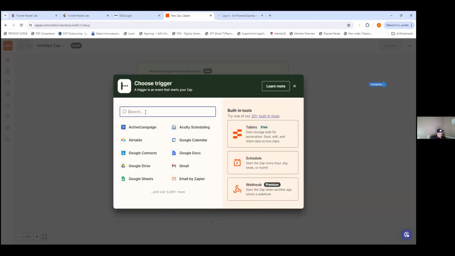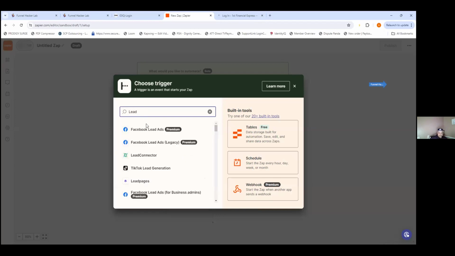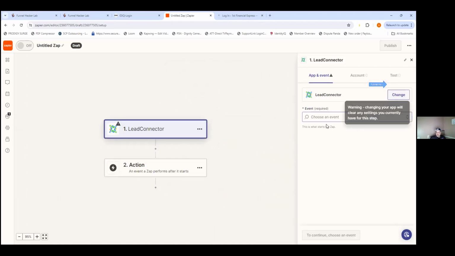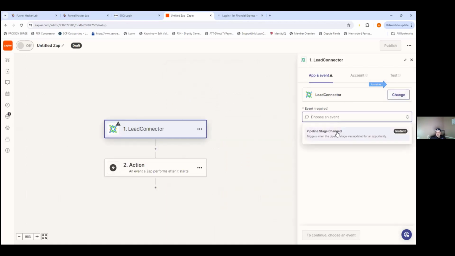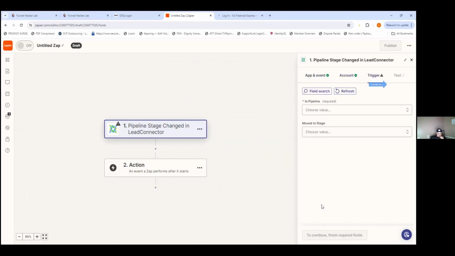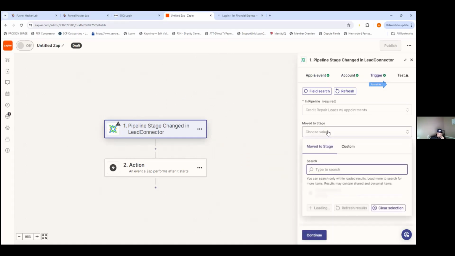Go to Lead Connector. And we're going to choose an event. Pipeline stage change. Yep. Continue. That's the one. Continue. In pipeline, choose leads and appointments. Yep. And let's also do this one, new leads.